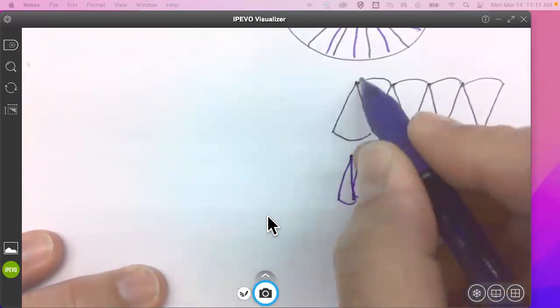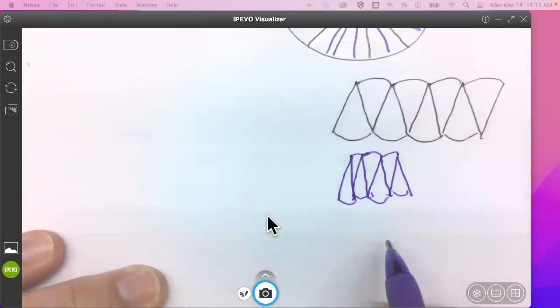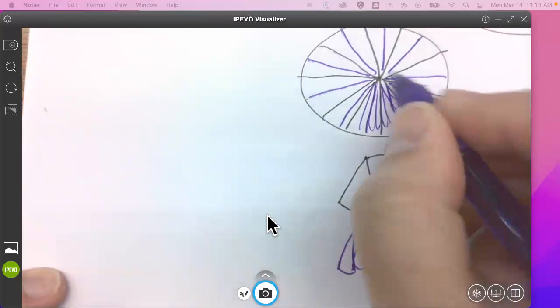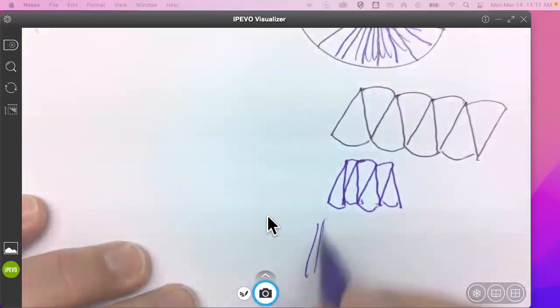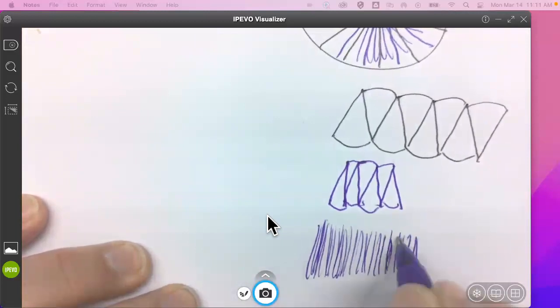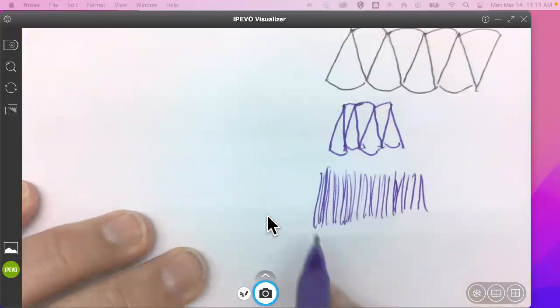It's going to be straighter, right? And if I kept doing that again and again and again, reducing the width of these, eventually what I'm going to get is these things that are pretty much like lines, making up this shape.